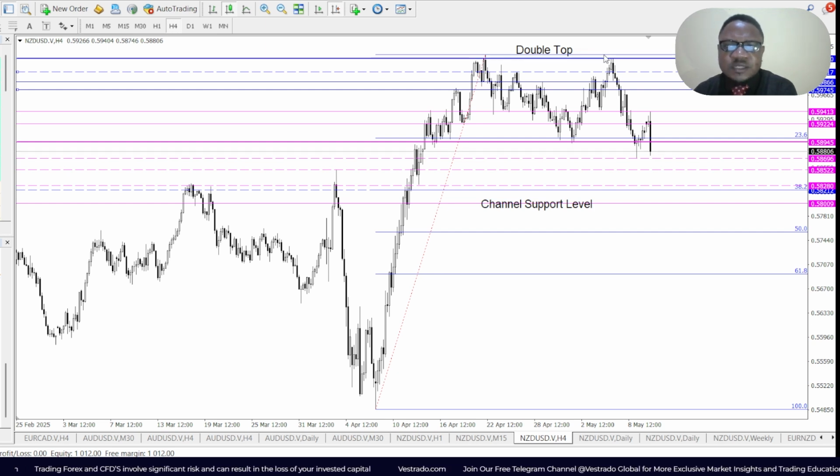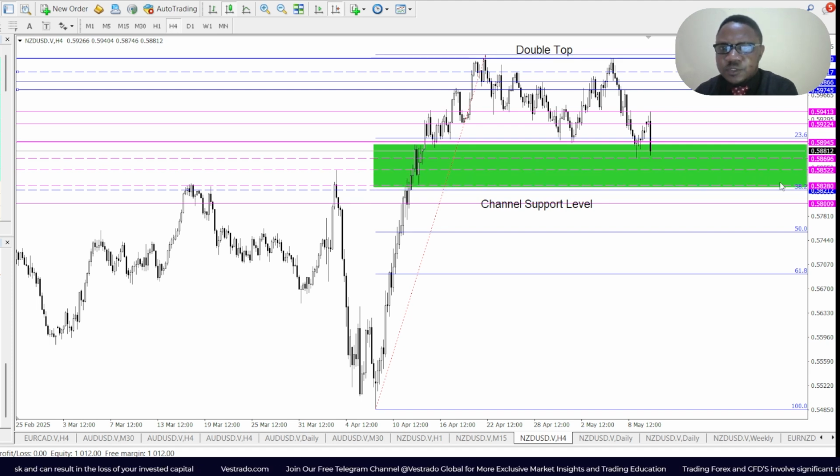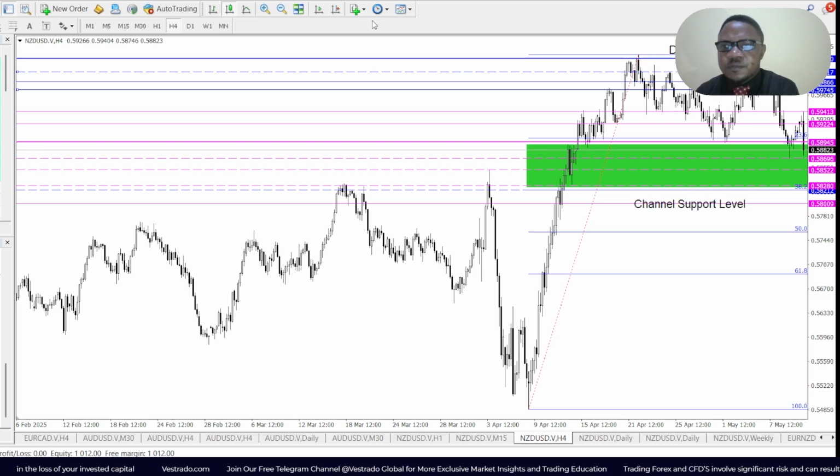However, the upside in the meantime seems quite unlikely, majorly because of what seems like a fair value gap right here. Price is looking as though it wants to recover this fair value gap. So my money is on major sell moves this week and next week for the NZD. I'm bearish on the NZD. I said 2 weeks ago it was going to go quite bearish, and it's done that right now, especially because of the trade deal.